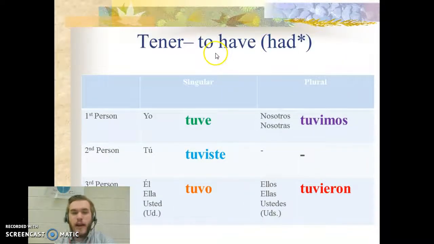Tener, right? To have. Past tense would be had. So here are our forms. Tuve, tuviste, tuvo, tuvimos, tuvieron.